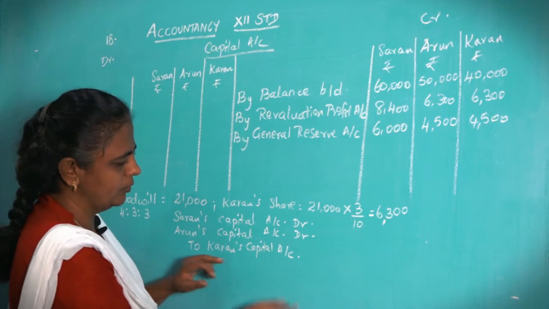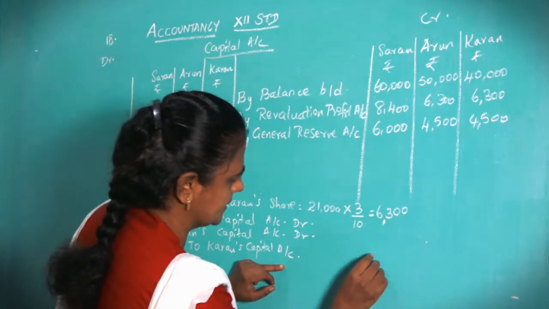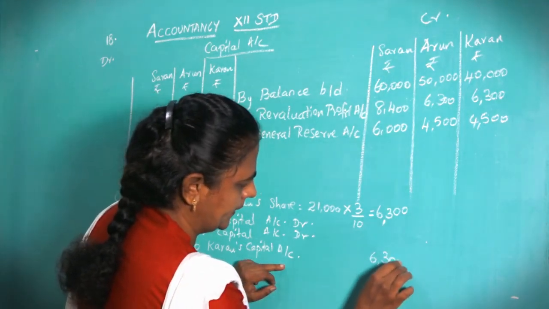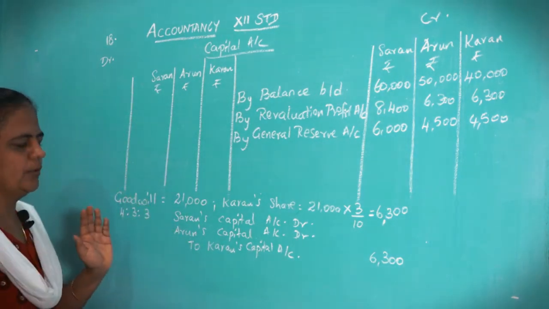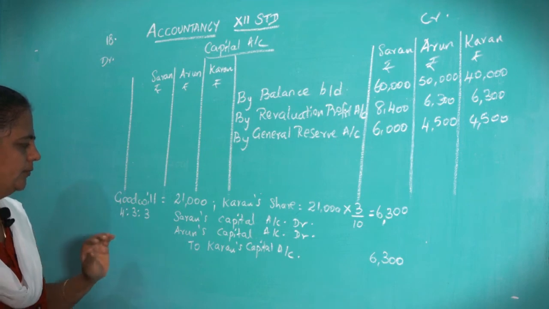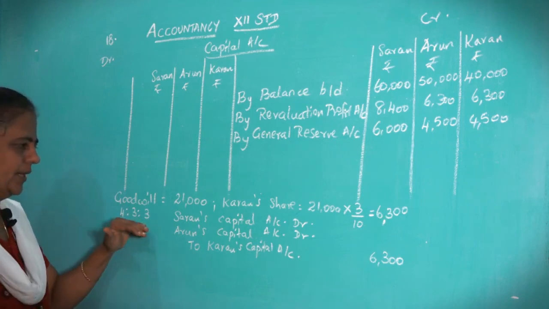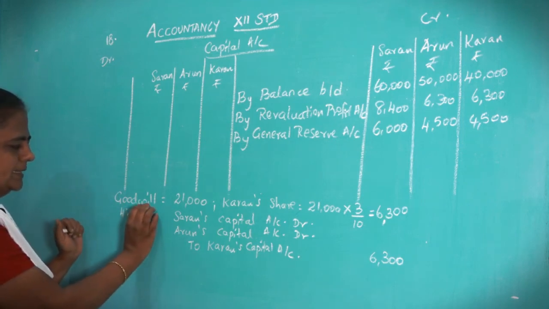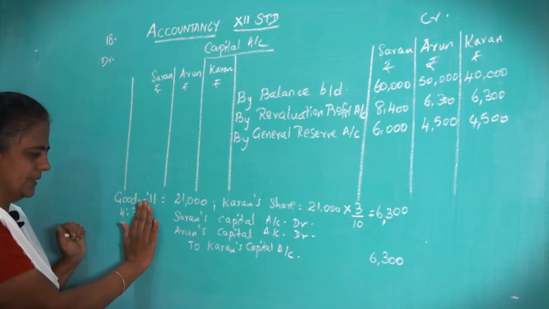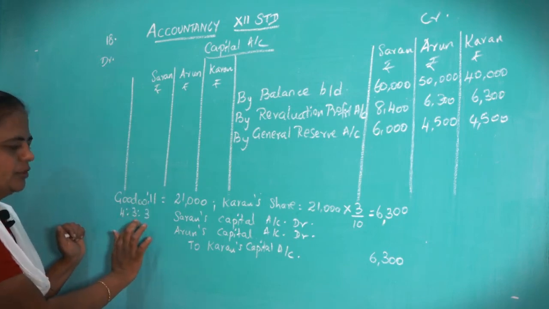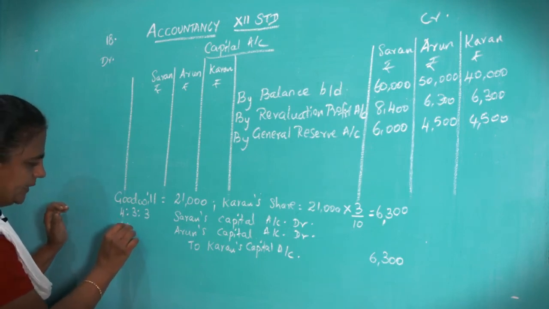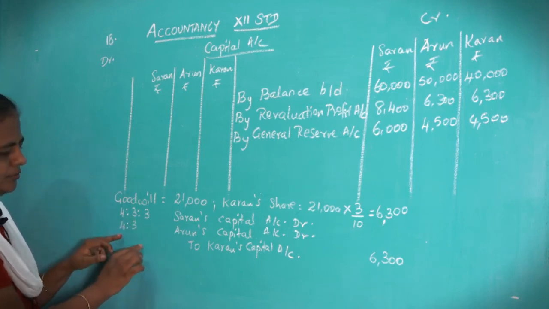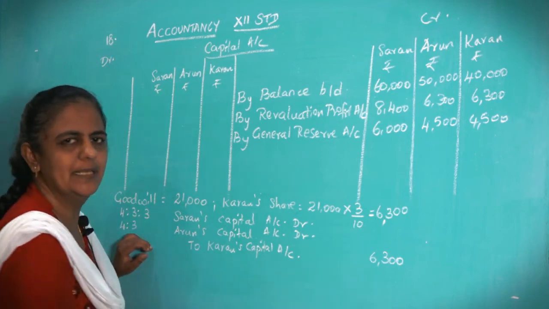So total goodwill of Karan is 6,300, that has to be taken by Saran and Arun. Okay, so what ratio you have to take? So I have already told you 4:3:3 is the old ratio. So now one partner is retiring, that is the third partner Karan is retiring. So what will be the ratio now? Remaining ratio will be only 4:3. So in this ratio 4:3 you must divide this 6,300.